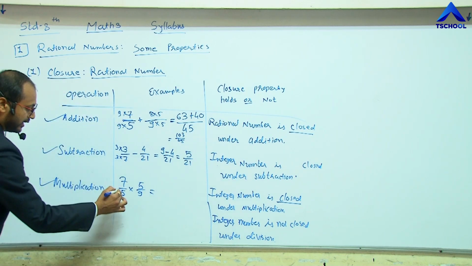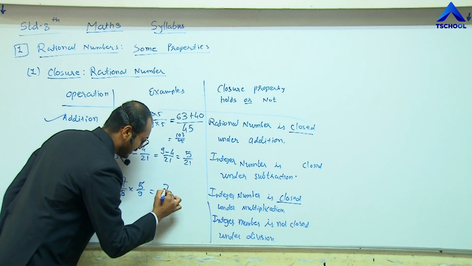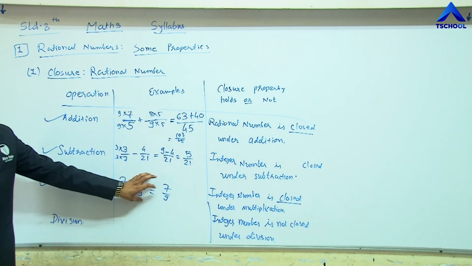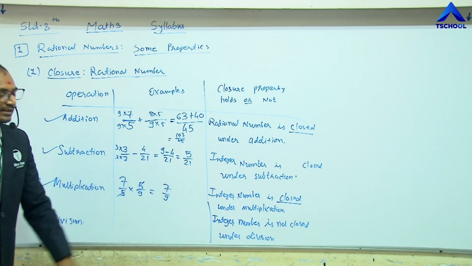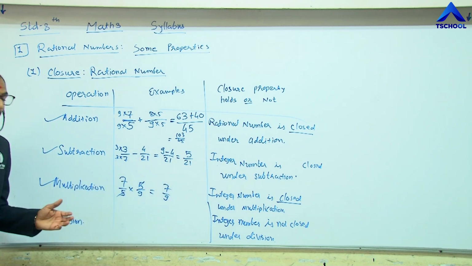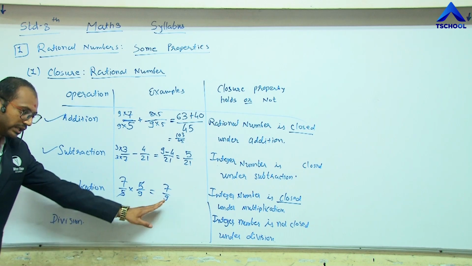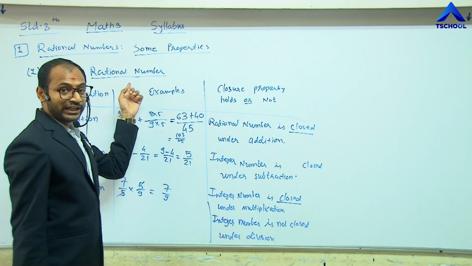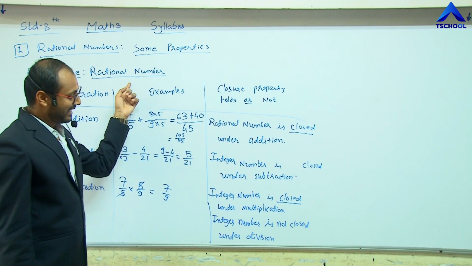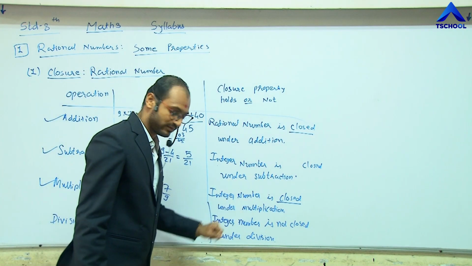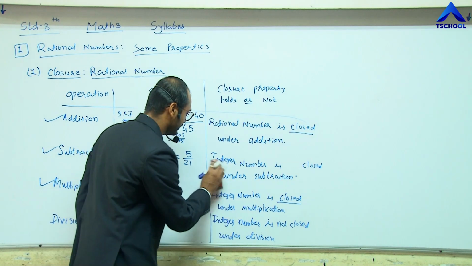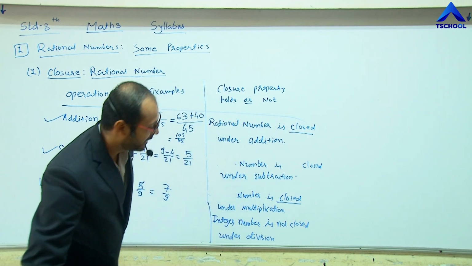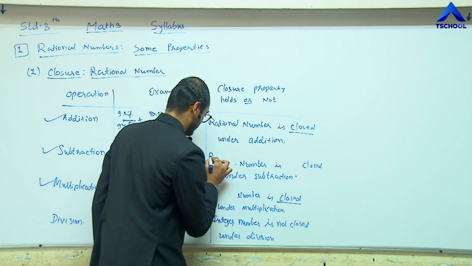What we get? Here 5 will be cancelled, so we get 7 by 9. Here the multiplication of two rational numbers results in a rational number. If you multiply any number with 0, we get 0. This is also included in the rational numbers. Hence, we can say that the rational numbers also hold under the multiplication process.